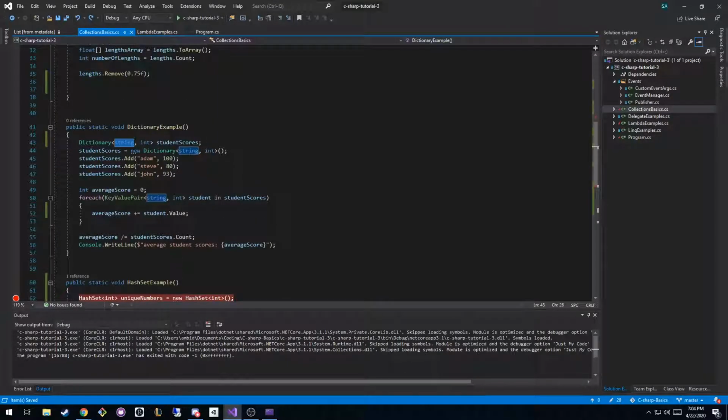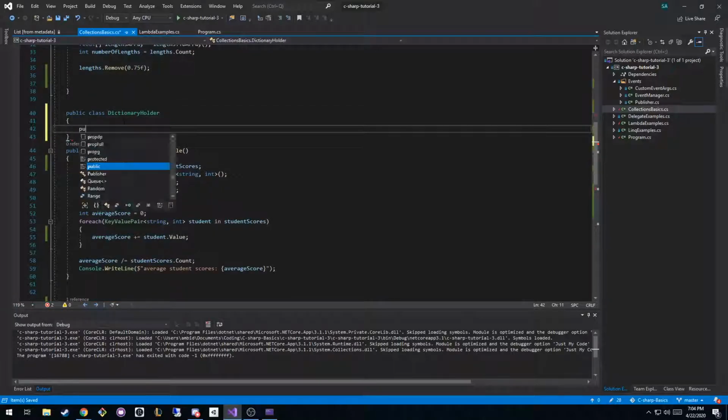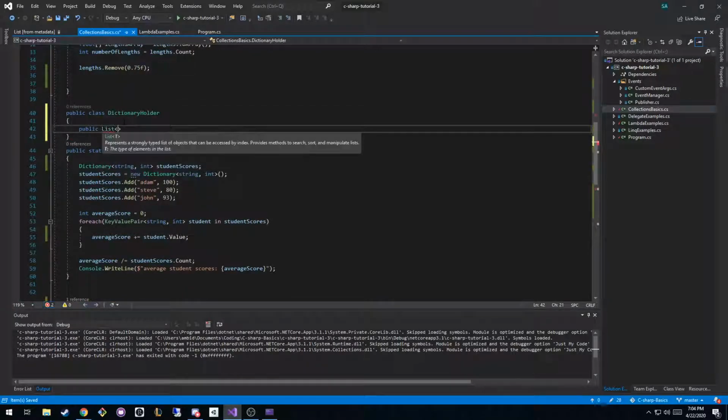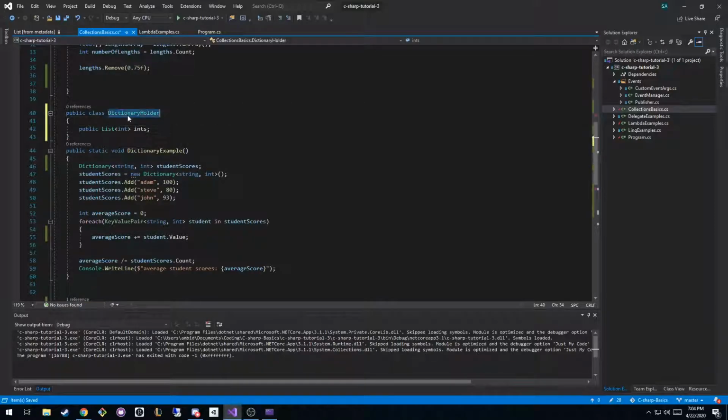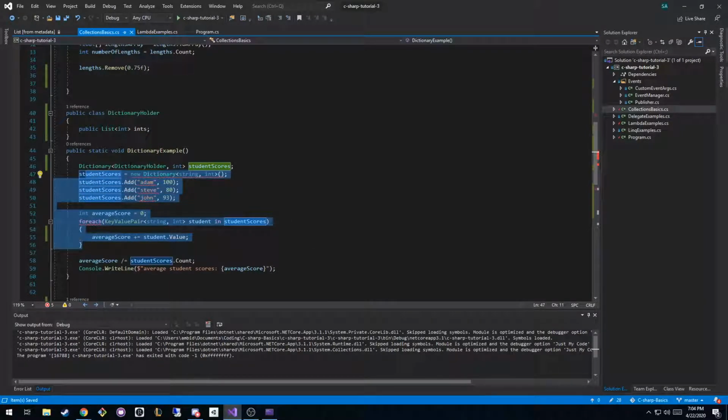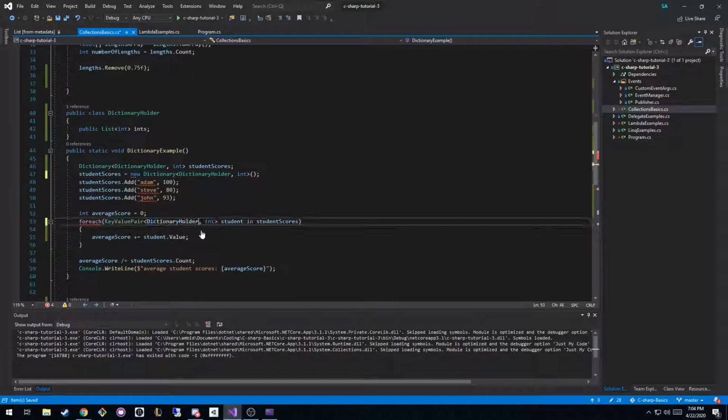Oh, so you put the whole thing into its own custom type or class. Is that what you mean? Yeah, hold on. We'll do an example here. We'll just create a class inside this one. We'll call it, I don't know, DictionaryHolder, and it would hold a public list of integers, and we'll call it, I don't know, ints. And so we could have it hold that class. I mean, it's going to freak out the rest of the program because it's assuming those are the keys and values. But if we change this guy to DictionaryHolder and this guy to DictionaryHolder, it would work just fine. Okay, I take it back. These guys are strings. Don't ignore that, but you get the concept.